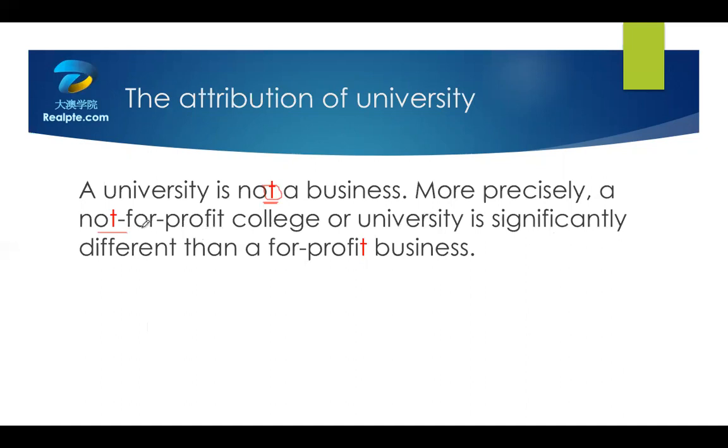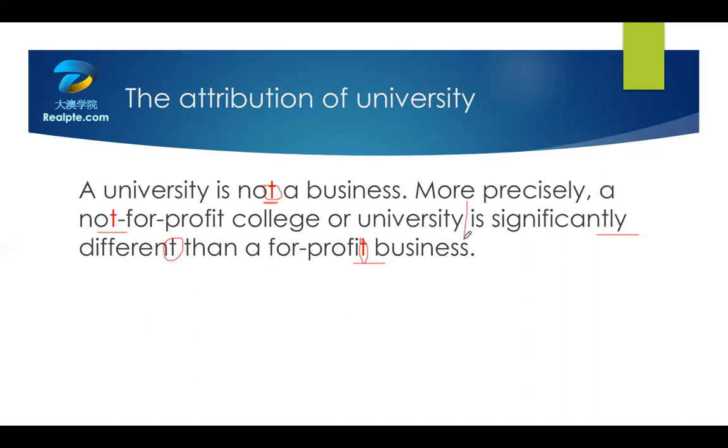A not-for-profit 做出口型。A not-for-profit college or university is significantly 这个 t 后面加这个 ly 非常快 significantly different than a for-profit business. Different 这个 t 做出口型没发这个音 different than a for-profit business. For-profit business 这个 t. OK，我们来连起来读一下。A university is not a business. More precisely, a not-for-profit college or university is significantly different than a for-profit business.